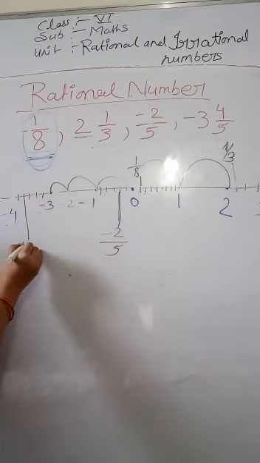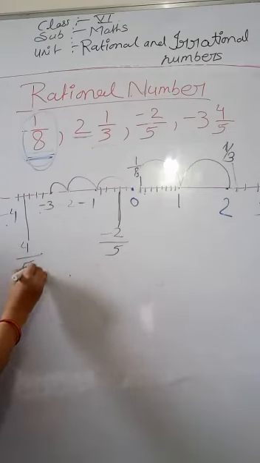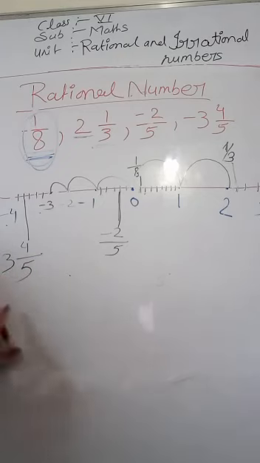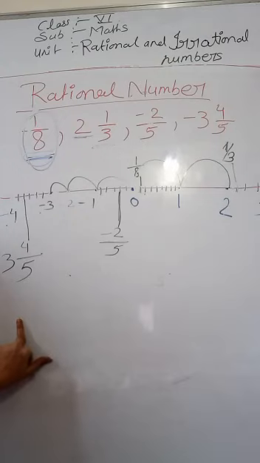Then we have to write here 4 by 5, minus 3 and 4 by 5. Clear? Okay. Everyone is clear?